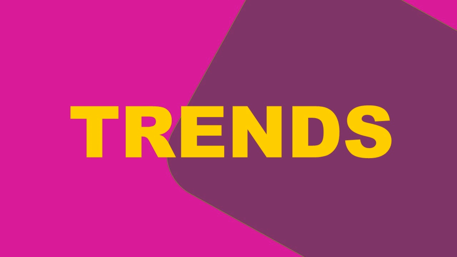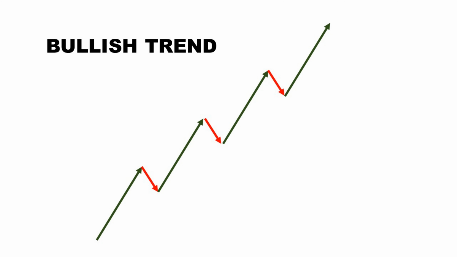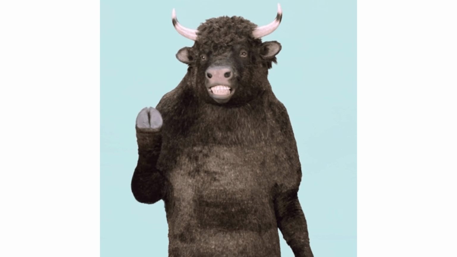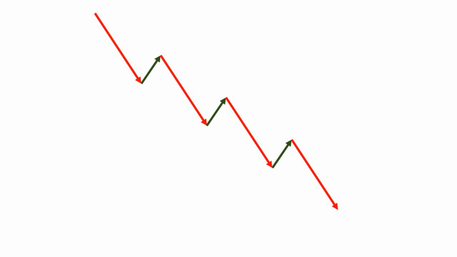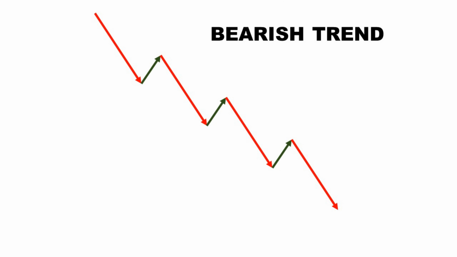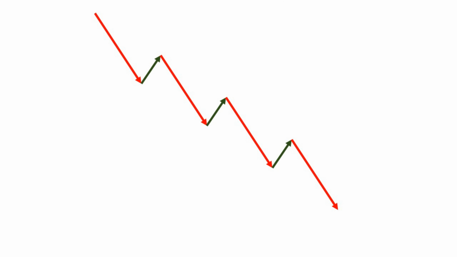Today we are going to talk about trends in the market and all you need to know about them. In general, every movement in a chart is called a trend. It does not matter if the movement is upward or downward. For example, we call it an upward trend or bullish trend when the chart looks like this. The reason for calling it a bullish trend is because an imaginary bull is trying to raise the price by its horns underneath the price. Likewise, when price is decreasing in a chart we call it a downward trend or bearish trend. Again, the reason behind naming it bearish is that an imaginary bear is trying to push the price in the chart down by its paws. Therefore, every ascending or descending movement in a chart is called a trend.